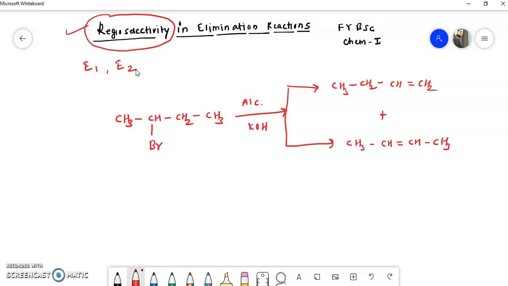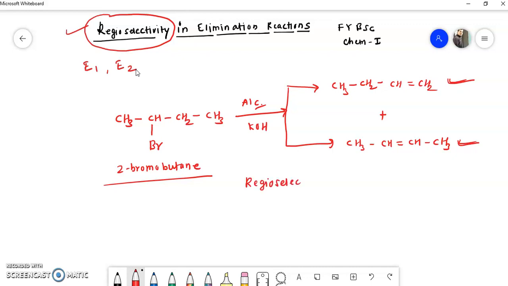The name of this compound is 2-bromobutane. So we can say that when 2-bromobutane is treated with alcoholic KOH, there is a formation of this product and this product. But when we exclusively form one of these two products, either this product or this product, then this reaction is called regioselective.